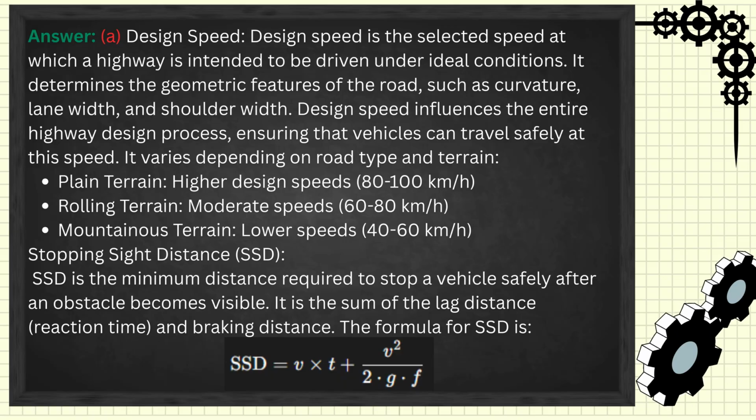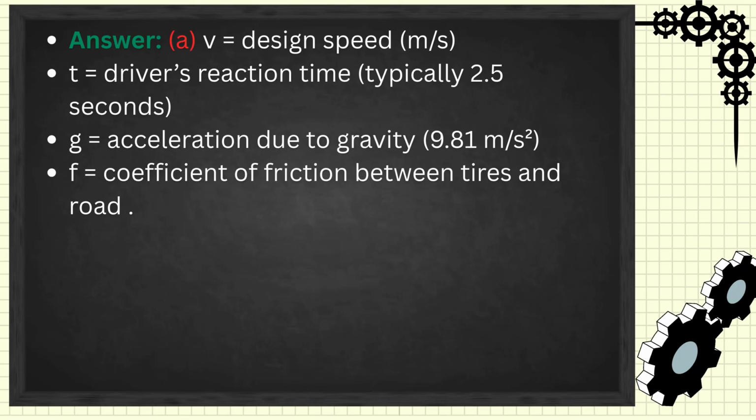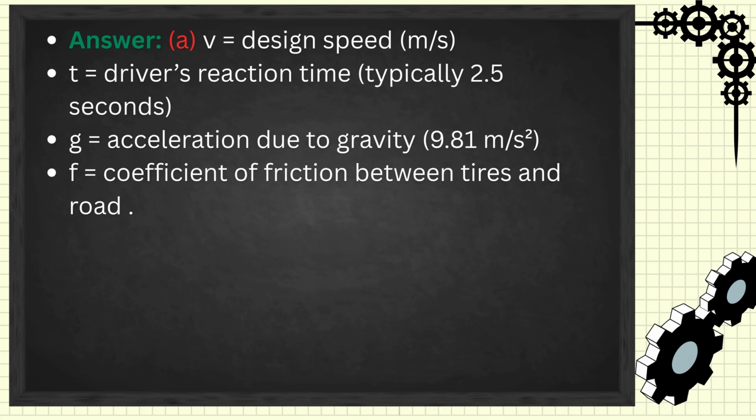Stopping sight distance, SSD. SSD is the minimum distance required to stop a vehicle safely after an obstacle becomes visible. It is the sum of the lag distance, based on reaction time, and the braking distance. The formula for SSD is V times T plus V squared divided by 2 times g times f, where V is the design speed in m/s, T is the driver's reaction time, typically 2.5 seconds, g is acceleration due to gravity, 9.81 m/s², and f is the coefficient of friction between tires and road.